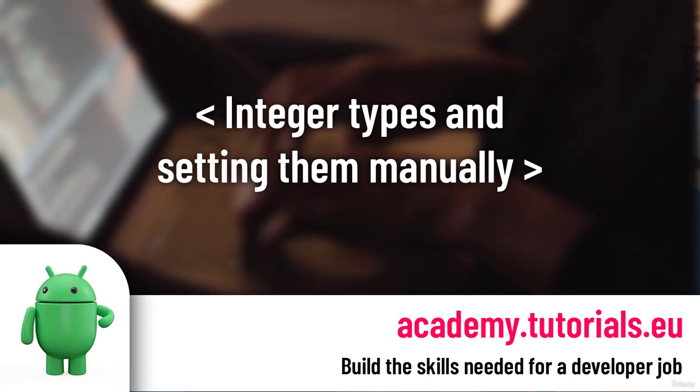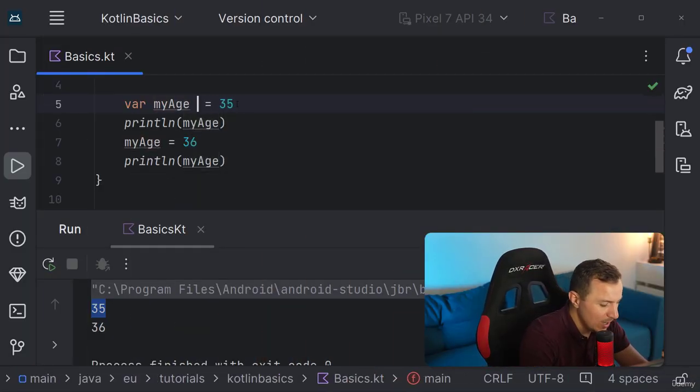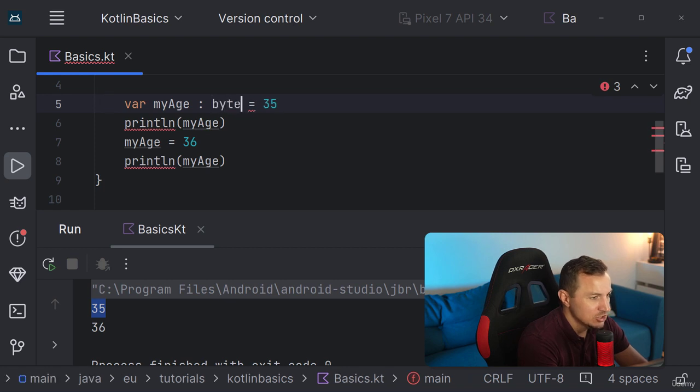So now let's say my age should not be stored as an integer, because I will never turn, what is it, like 127, which is the highest number that I can use for a byte. So I will never get older than that. So why should I store my age, which will never be this big number that can be 2 billion, in the first place? So in order to save storage, I can now go ahead and change the type of it.